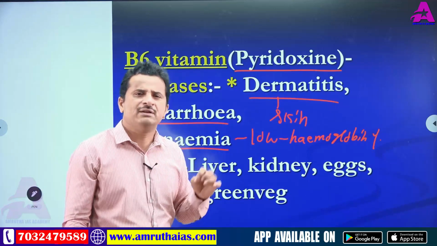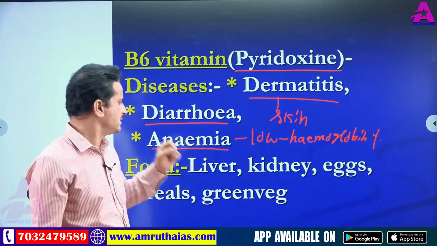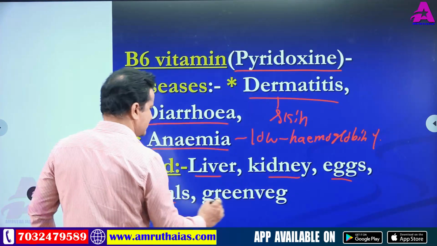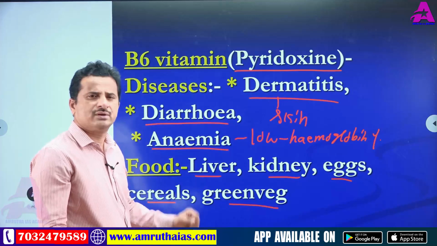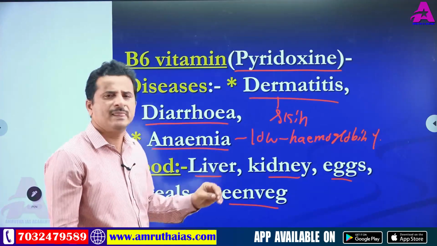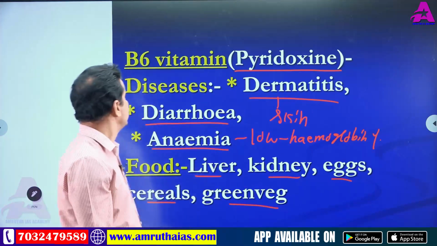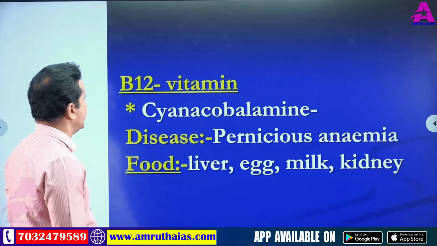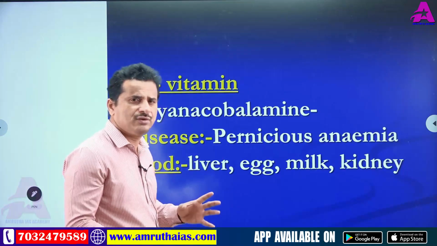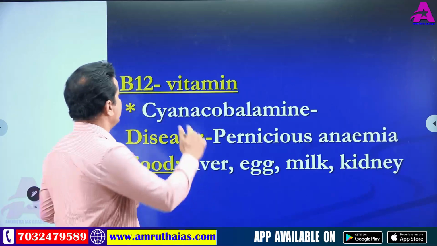And next, the available food materials for vitamin B6: liver, kidney, eggs, cereals, green vegetables. It is present in meat, mainly liver, kidney and eggs, and also in cereals and green vegetables. Okay. Next, a very important vitamin from the competitive examination point of view, and related to our food material, is